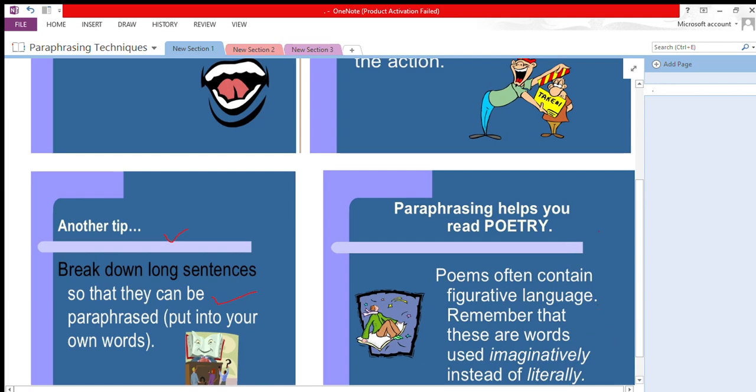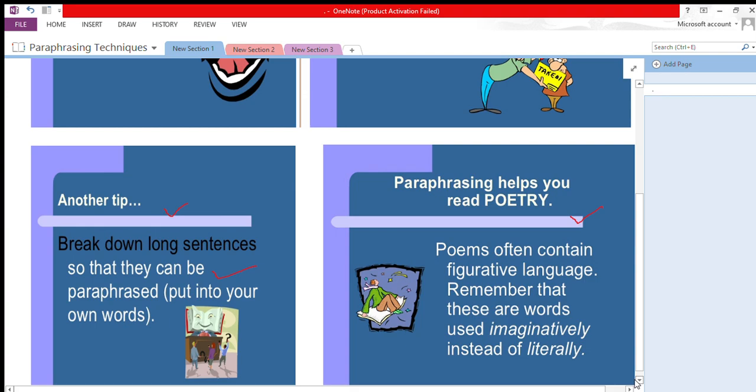Poems often contain figurative language, as we have discussed different figures of speech: similes, metaphors, personification, alliteration, and there are many other figures of speech. Remember that these are words used imaginatively instead of literally. They have the imaginative meaning, not the literal meaning. If a simile is used, literally you don't mean it. That is only the supposed meaning of that line of poetry. So you have to separate the figurative language from the literal meaning.